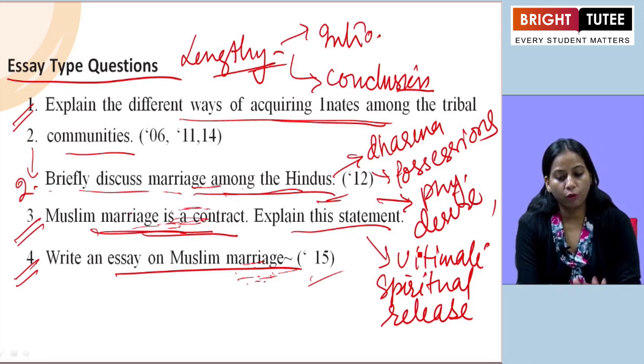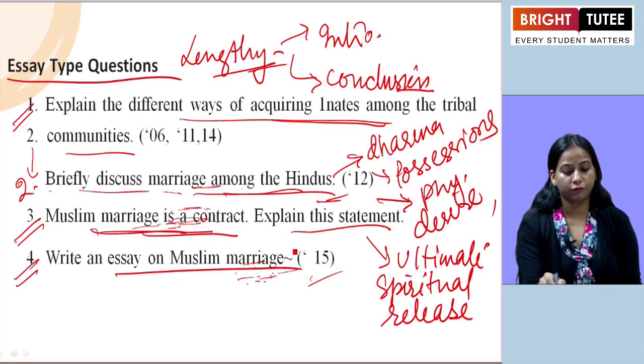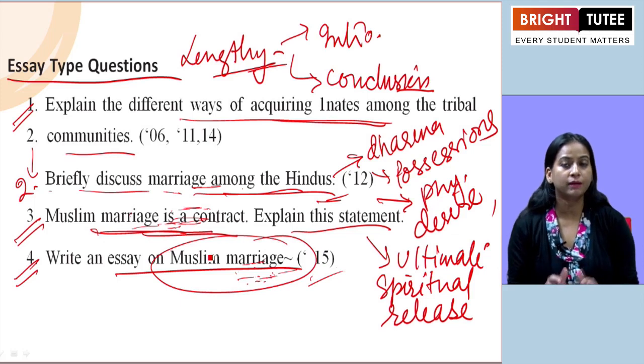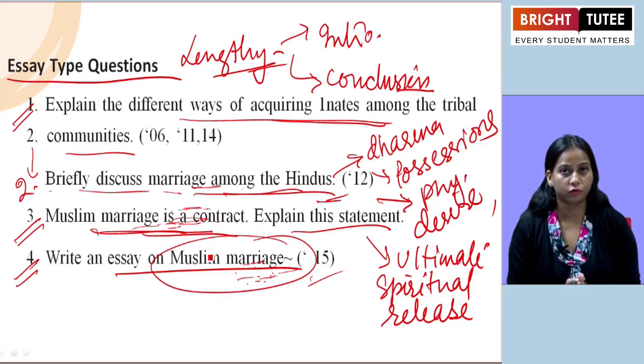So, all these points you are going to include here because you have to write an essay on Muslim marriage. So, what are the points related to that? All must be included, including all the rules and regulations.